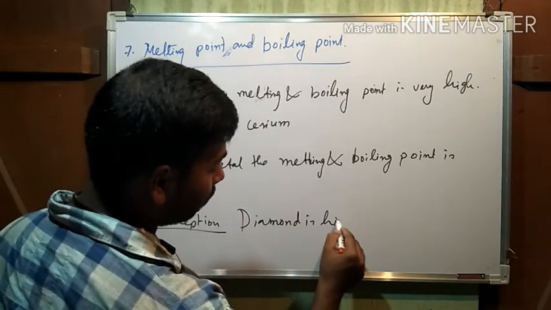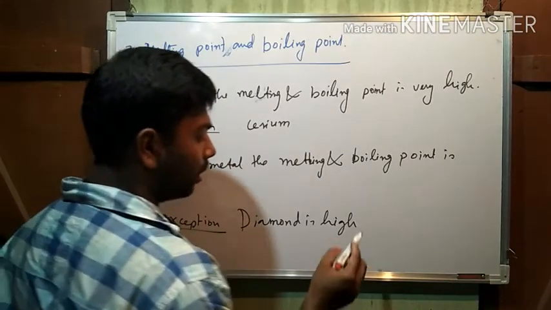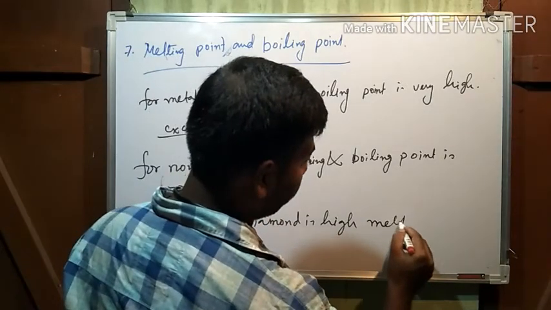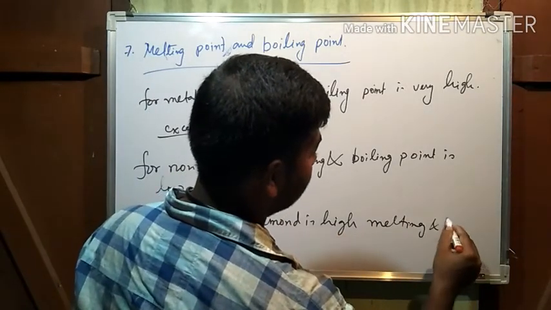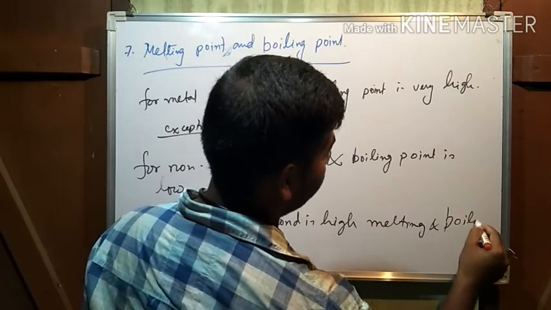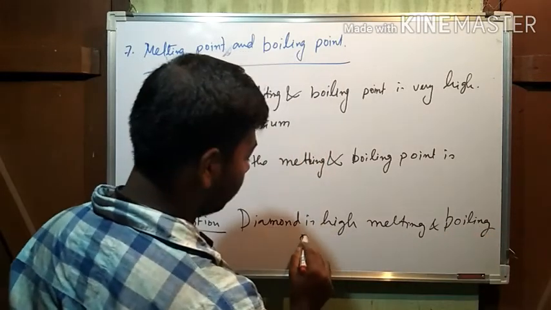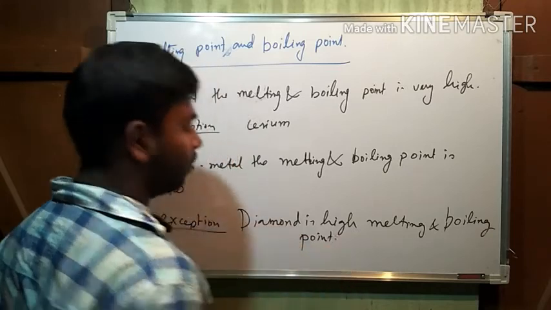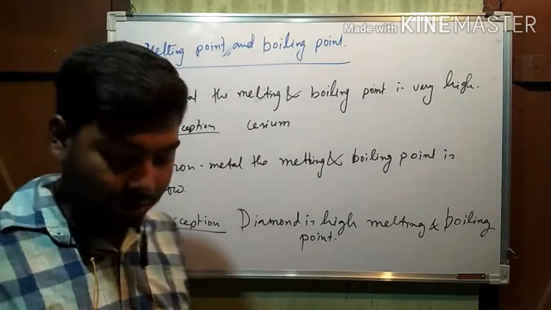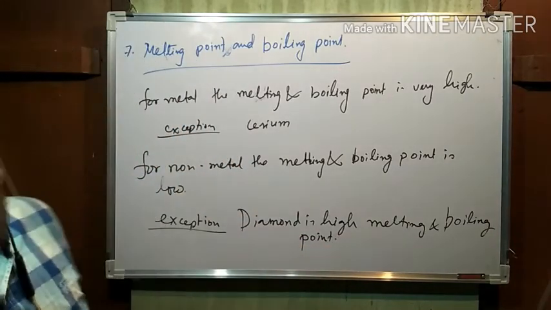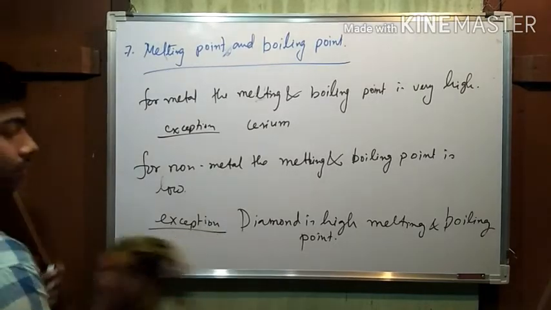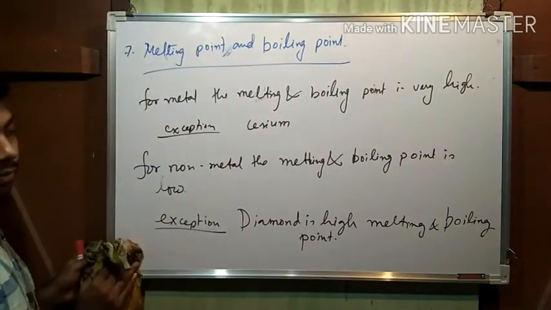Diamond has high melting and boiling points.